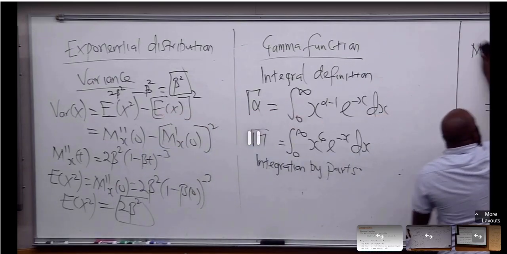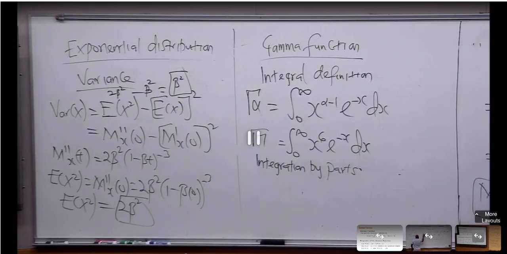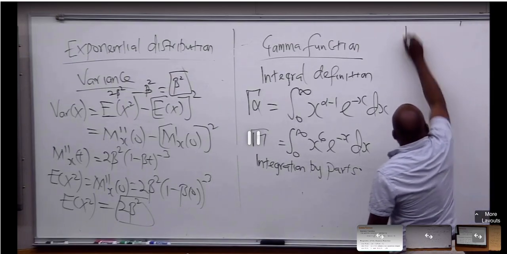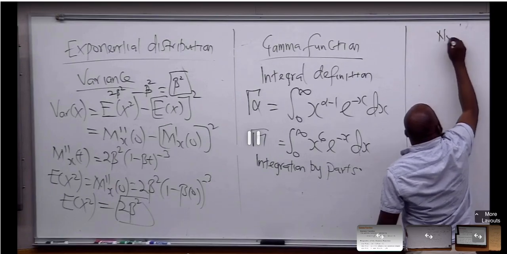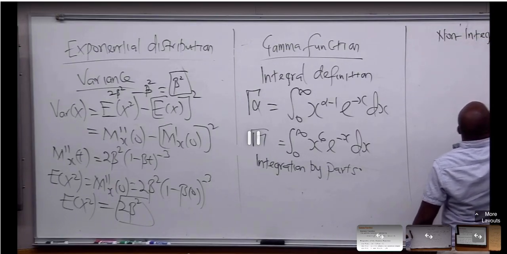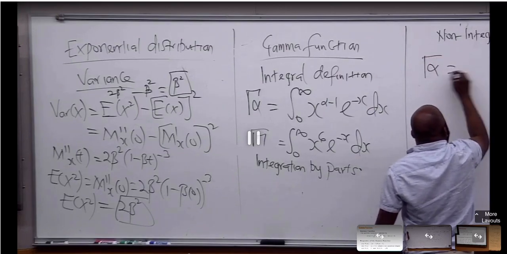That is going to be equal to the non-integral definition. Take a look at this. For the non-integral definition, gamma alpha is alpha minus 1 factorial.